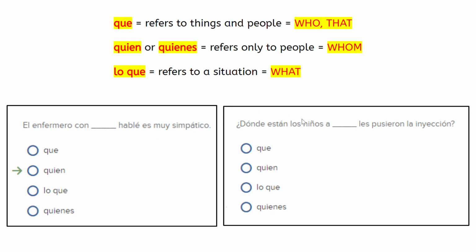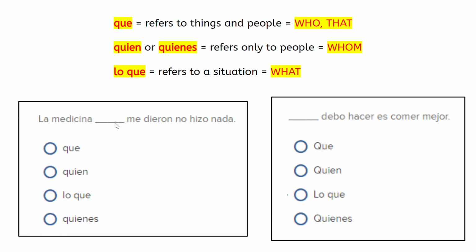¿Dónde están los niños a blank les pusieron la inyección? Where are the children? I got my a personal, that's a clue. That the injection was given to them. ¿Quiénes? When I have my a personal, that really helps. Okay? I know that I'm going to be using quién or quiénes. And in this case, it's going to be quiénes because I'm referring to a plural group of people. Where are the children to whom an injection was given?